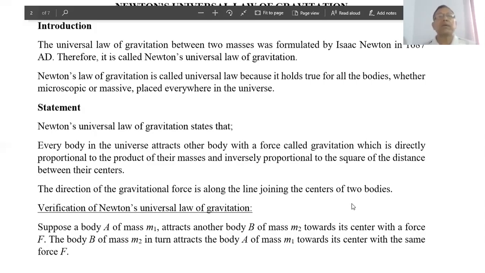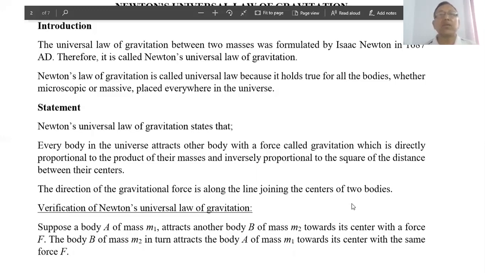There is an interesting story about the Newton's universal law of gravitation. The story tells, once upon a time, Newton was resting under an apple tree. Meanwhile, an apple fell onto his head. That incident enforced Newton to think, why did not the apple go in another direction rather than toward the surface of the earth?